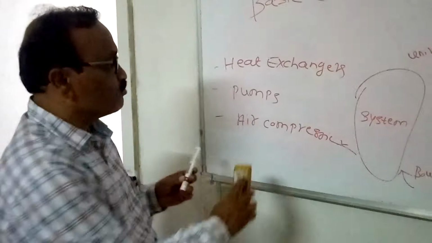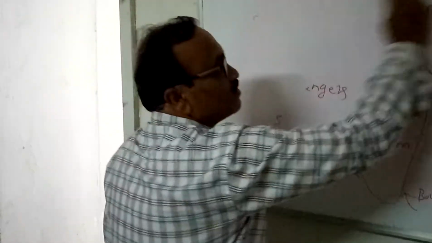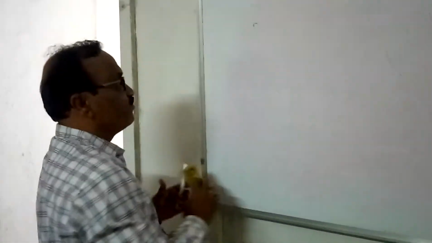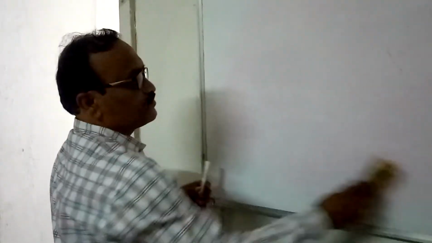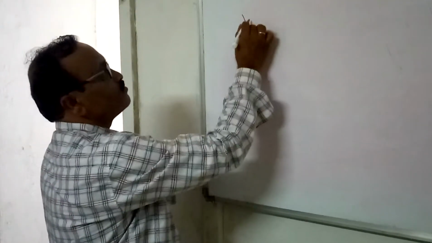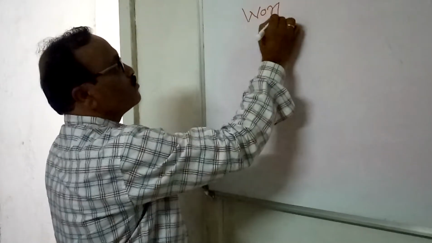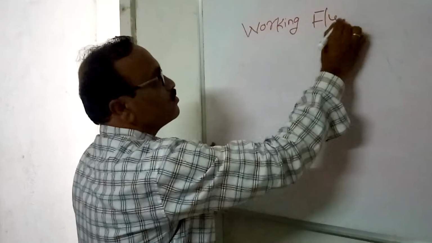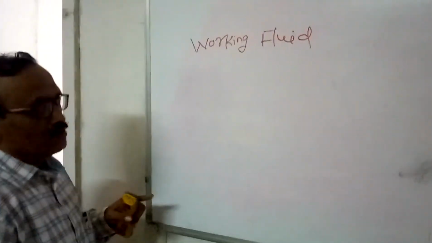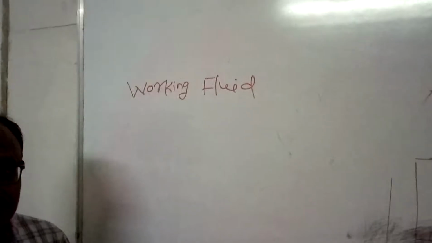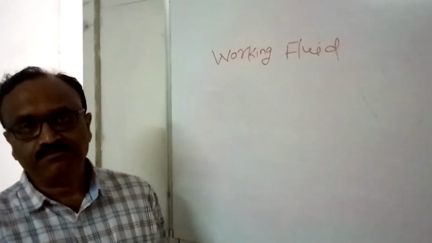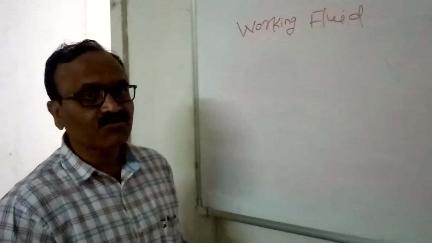Now coming to the next point, we will discuss the concept of working fluid. The working fluid is nothing but the matter inside the system boundary.